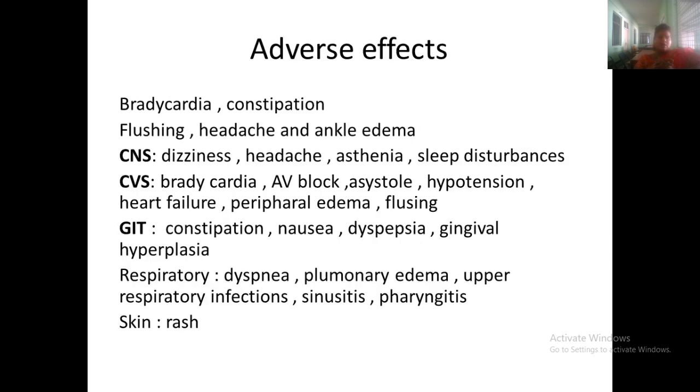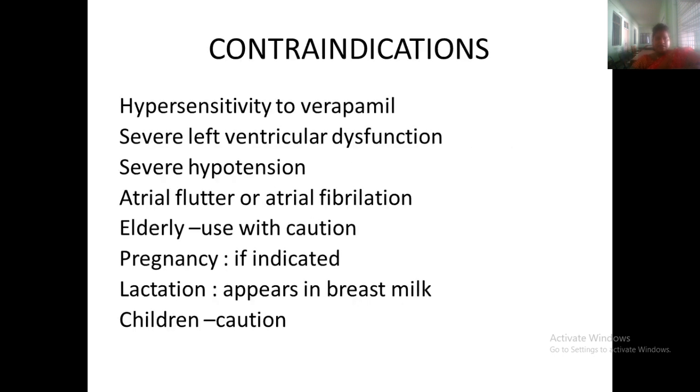Adverse effects: bradycardia, constipation, flushing, headache, ankle edema. These are the common ones. According to the system, CNS: dizziness, headache, sleep disturbances. CVS: bradycardia, AV block, atrioventricular block, asystole, hypertension, heart failure, peripheral edema, flushing. In GIT: constipation, nausea, dyspepsia. Respiratory: dyspnea, pulmonary edema, upper respiratory infection, sinusitis, pharyngitis, and skin rashes.